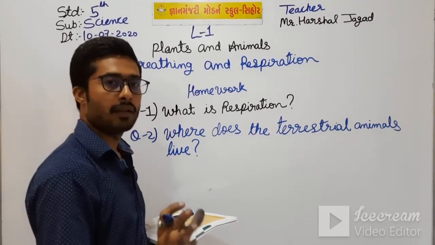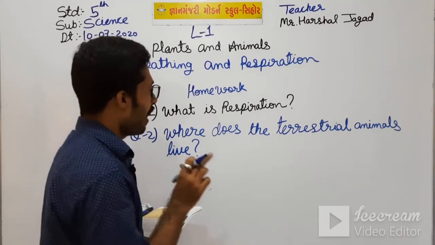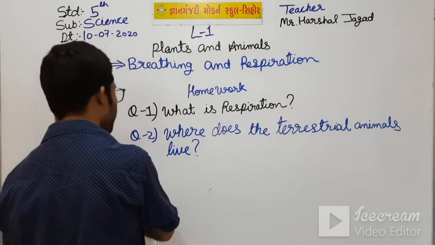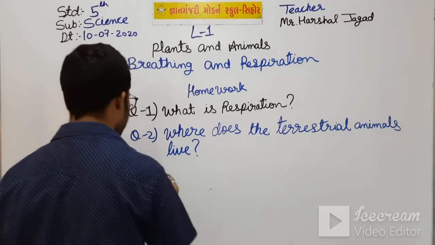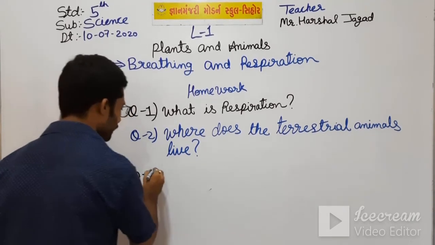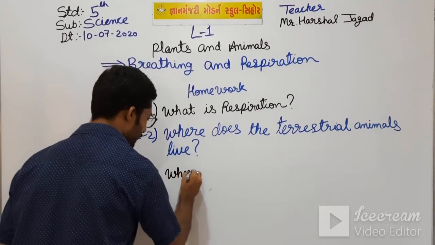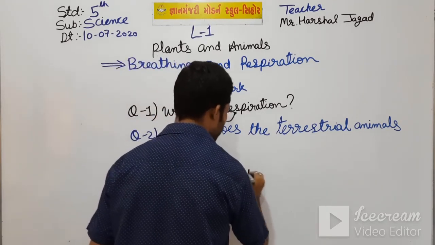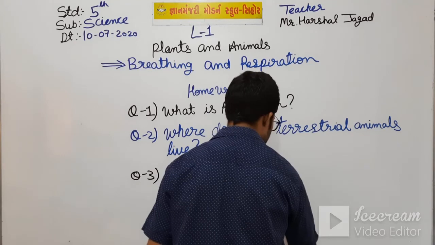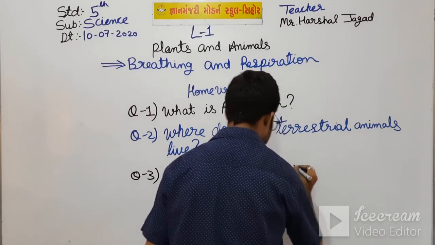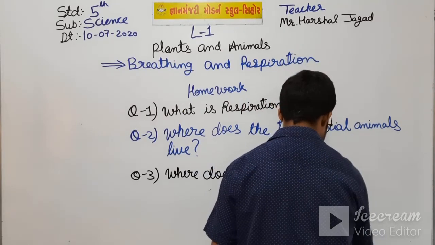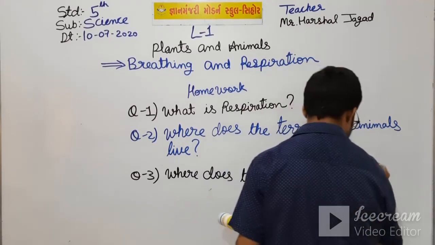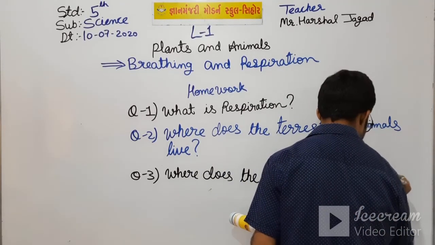There is a simple answer, only one word, that where they live. You have to write one line answer only. And question 3, where does the aquatic animals live?